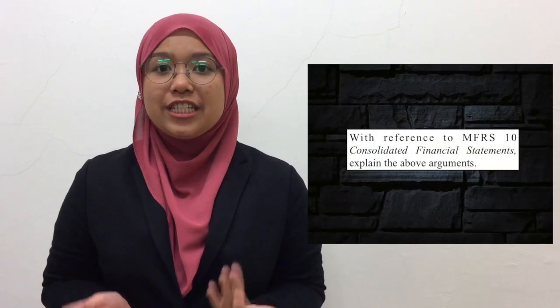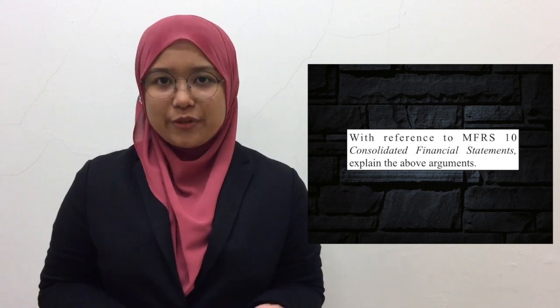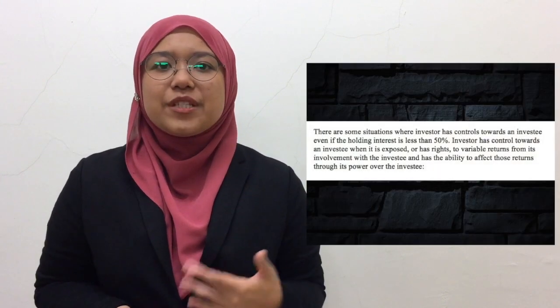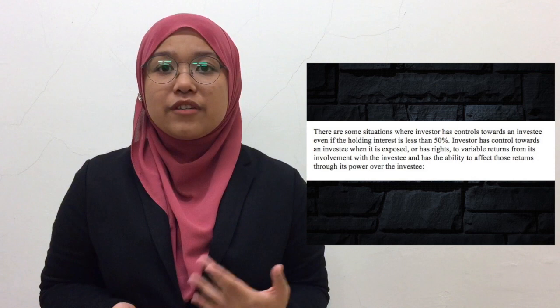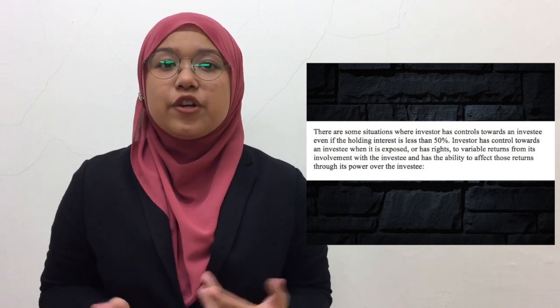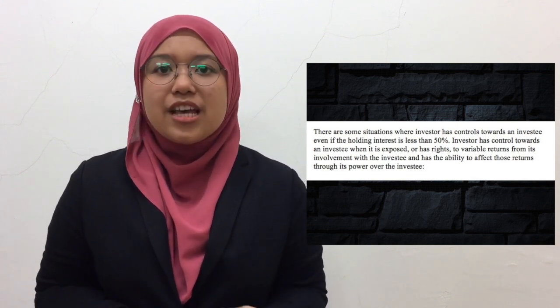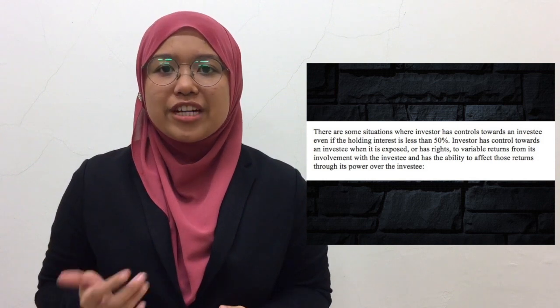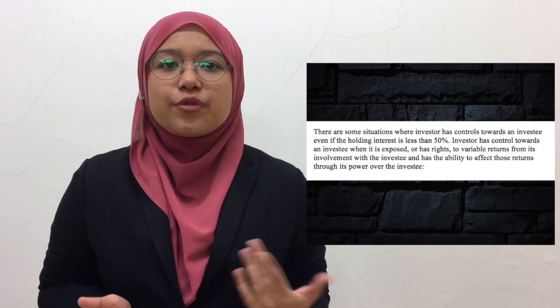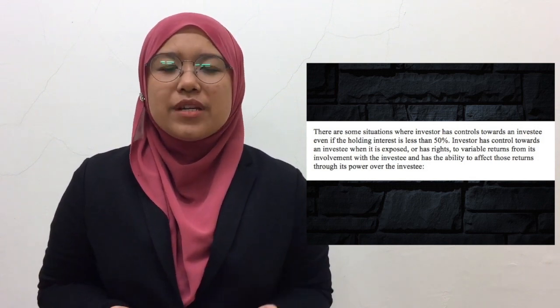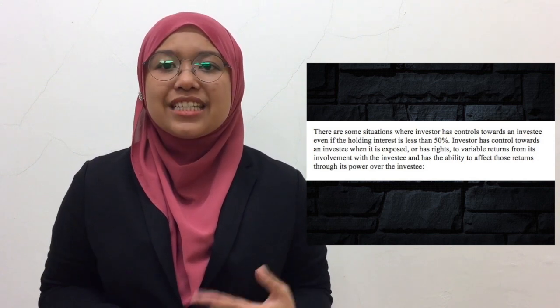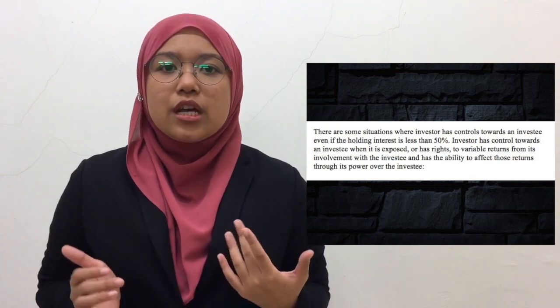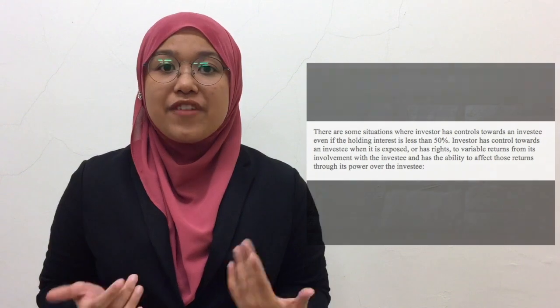Last but not least is question 4. With reference to MFRS 10 Consolidated Financial Statements, explain the above arguments. There are some situations where an investor has control over an investee even if the holding interest is less than 50%. An investor has control over an investee when it is exposed or has rights to variable returns from its involvement with the investee and has the ability to affect those returns through its power over the investee.